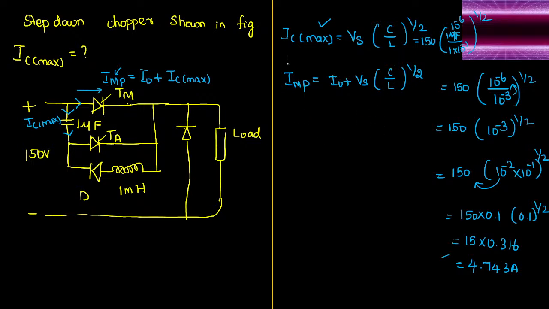Suppose the question is what is the maximum current that can flow through the main thyristor, they will give you the clue to identify the current flow through the load also. Average load current will be given. The current that can flow through the output, they might give some 5 ampere, 10 ampere like that. Then you can add these two to know the maximum current that can flow through the thyristor.